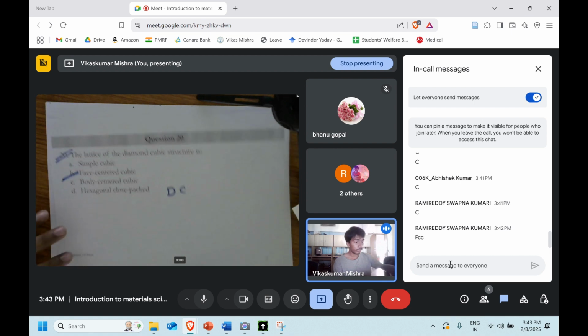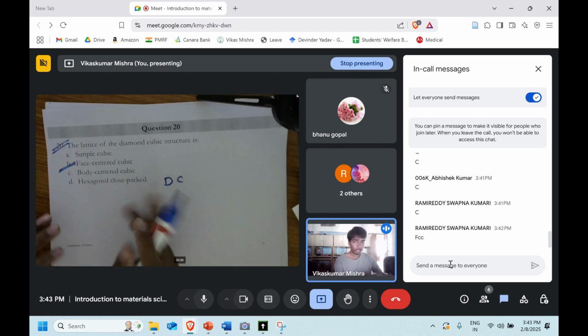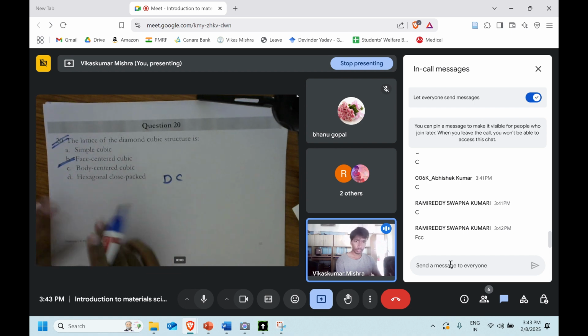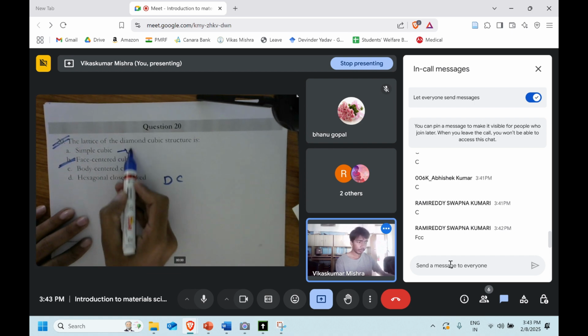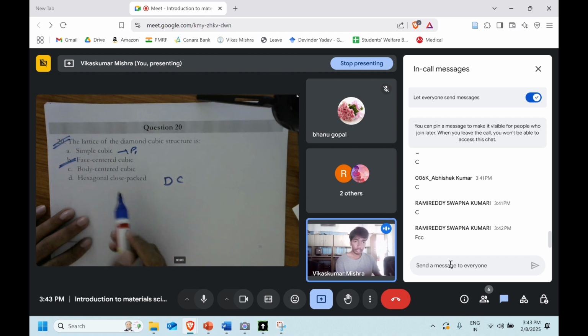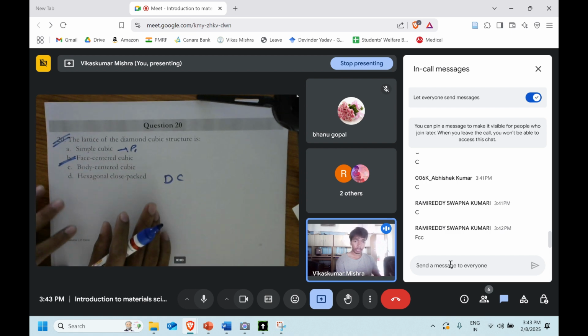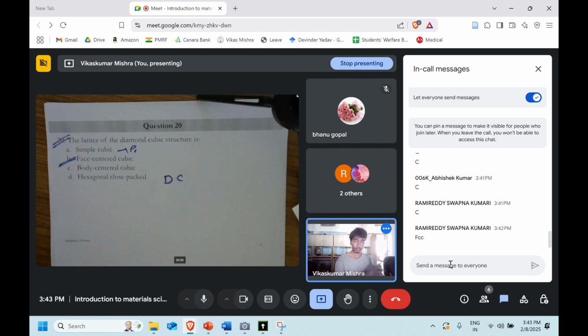Okay, let me tell a few things. Simple cubic, we know, which metal is the one which will take the simple cubic? Polonium, right? Body centered, any idea which of the things that we have studied will take the body centered one? Which metals can be BCC?